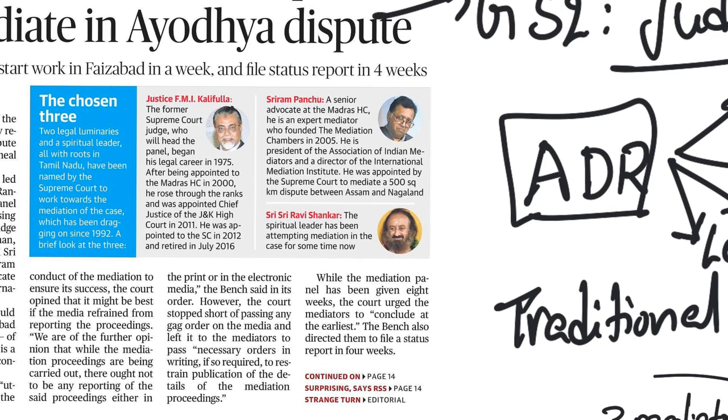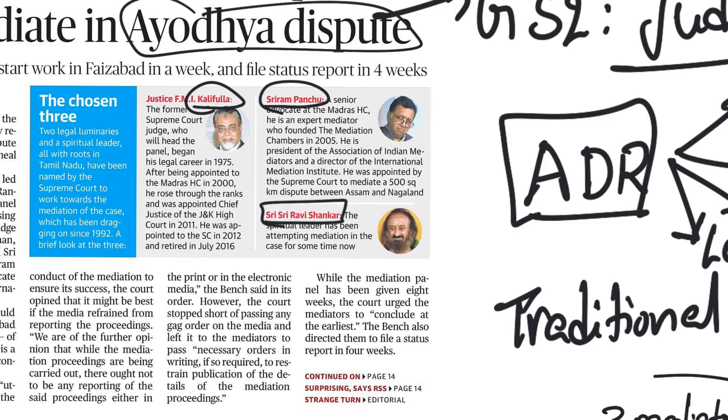These are the 3 members: Justice Kalifullah, Sri Ram Panchu, and Sri Ravi Shankar. These 3 were selected by the Supreme Court as mediators to resolve this Ayodhya dispute. And the Supreme Court gave 8 weeks time for this panel to complete the mediation process.